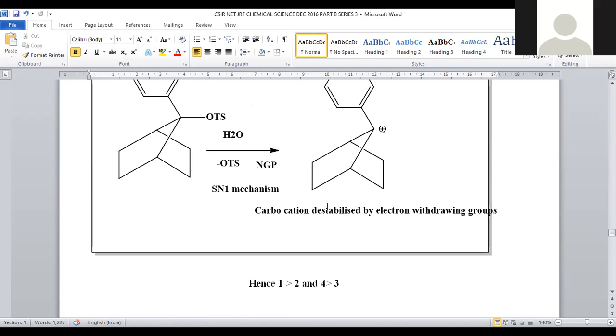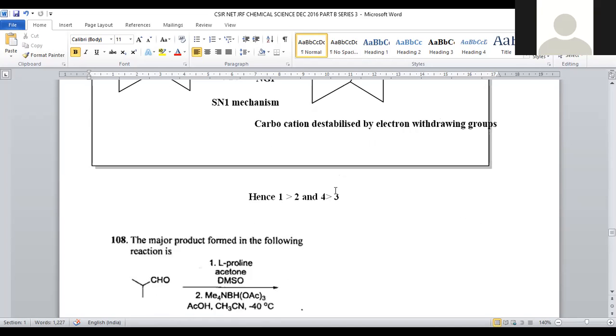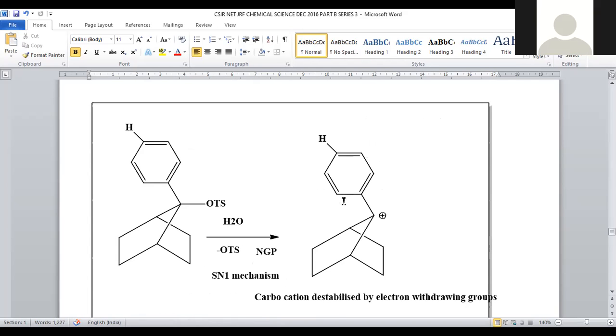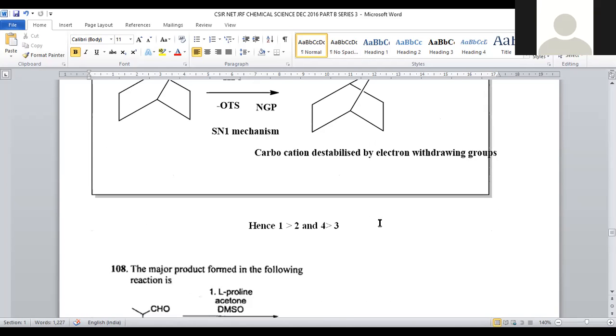So in this reaction, due to the formation of the carbocation, reaction 4 will be faster when compared to the third, because unsubstituted will stabilize the carbocation. The nitro group will destabilize the generated carbocation. That nitro group is provided in reaction number 3. That's why its rate of reaction will be slower.